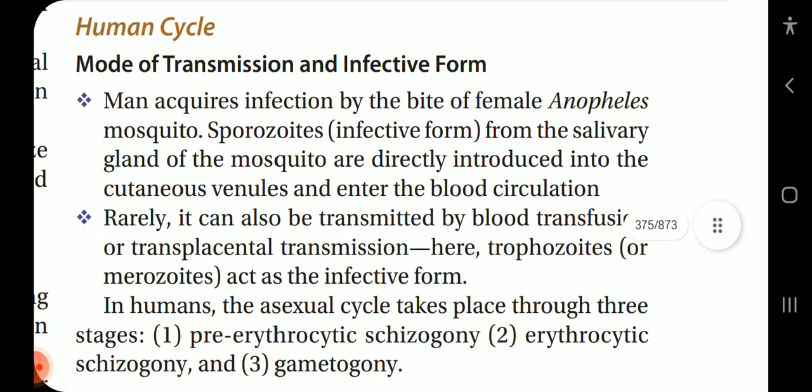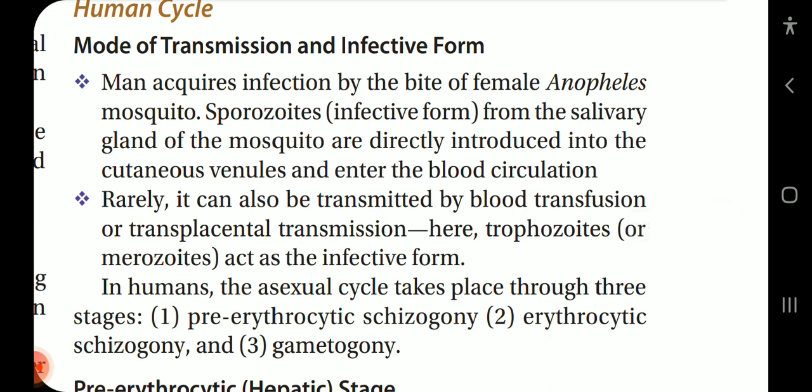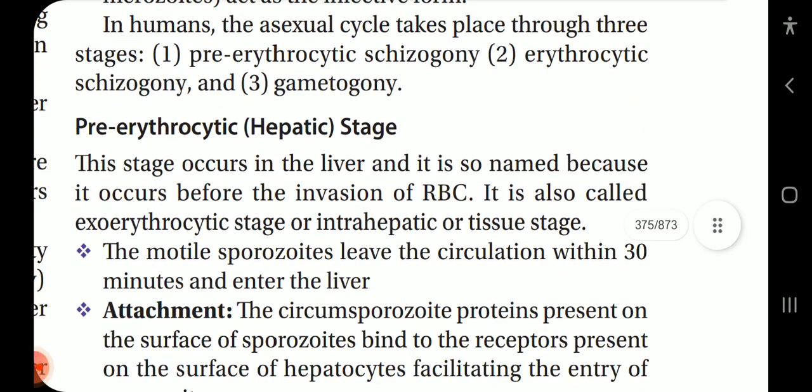Human cycle. Mode of transmission and infective form. Man acquires infection by the bite of female Anopheles mosquito. Sporozoites, infective from the salivary gland of mosquito, are directly introduced into the cutaneous venules and enter the blood circulation. Rarely it can also be transmitted by blood transfusion or transplacental transmission. Here, trophozoites or merozoites act as the infective form. In humans, the asexual cycle takes place through 3 stages: pre-erythrocytic schizogony, erythrocytic schizogony, and gametogony.